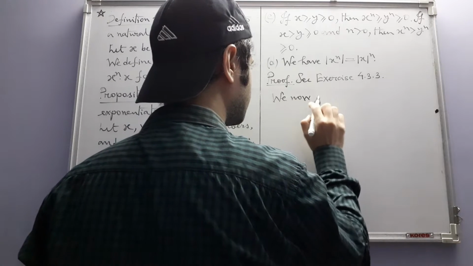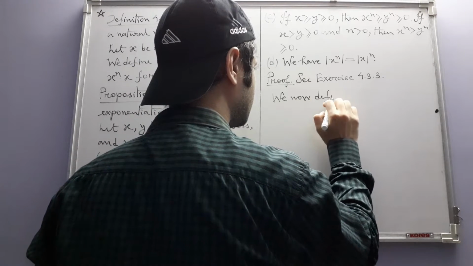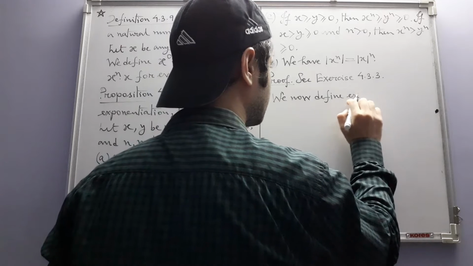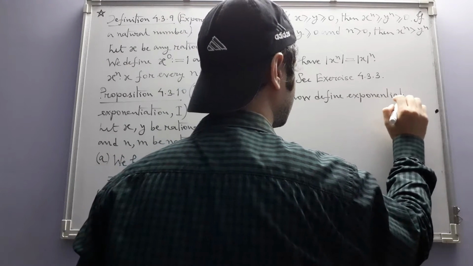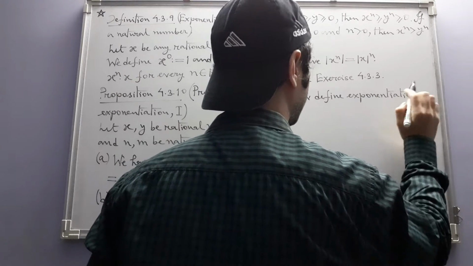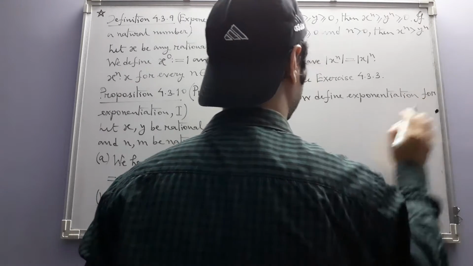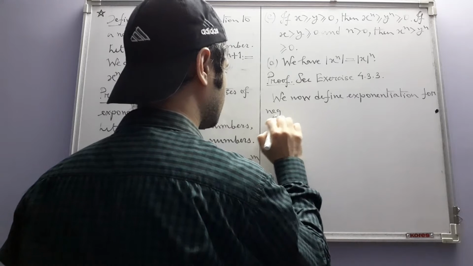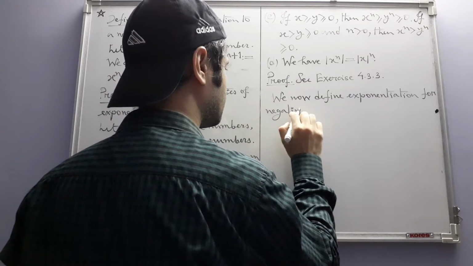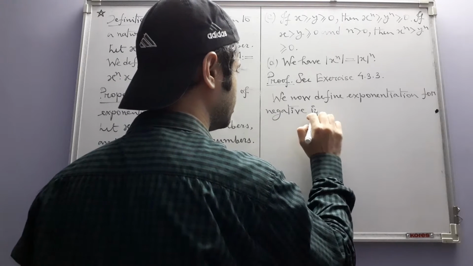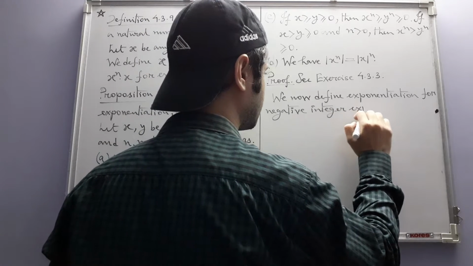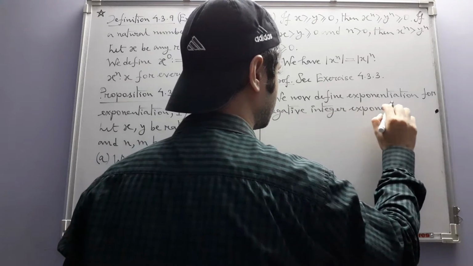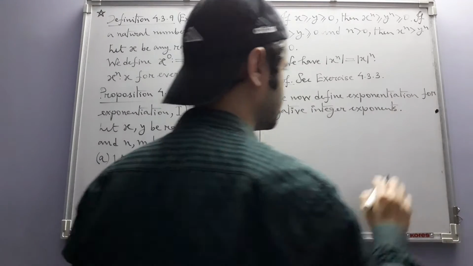We now define exponentiation for negative integer exponents.